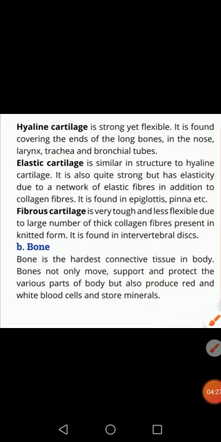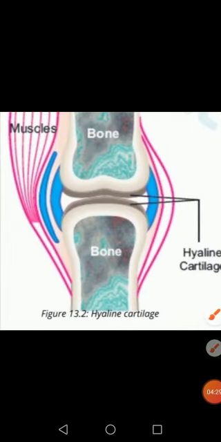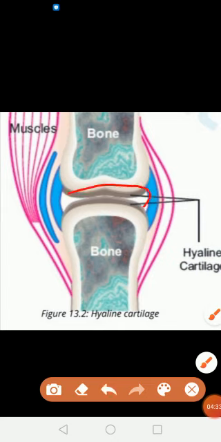This diagram shows the hyaline cartilage. This is the end of a bone where hyaline cartilage is present. So hyaline cartilage is found covering the ends of long bones.